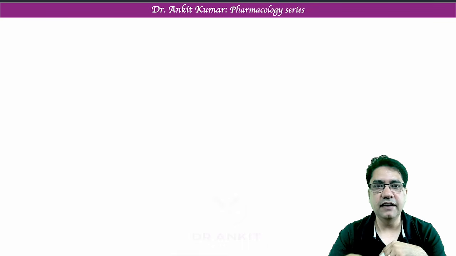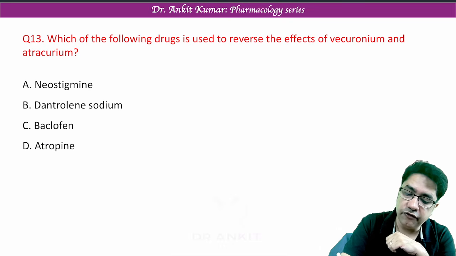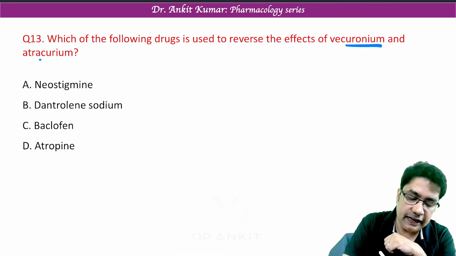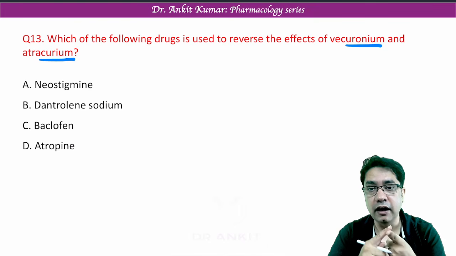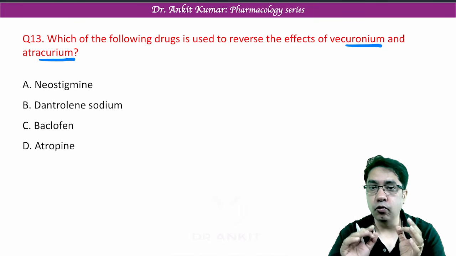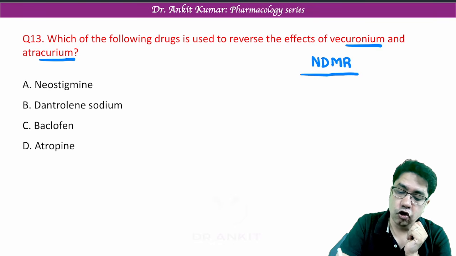So the next question we have is, which of the following drugs is used to reverse the effect of vecuronium and atracurium? So I have told you, any drug that ends with curare, curium and curonium is a non-depolarizing muscle relaxant.